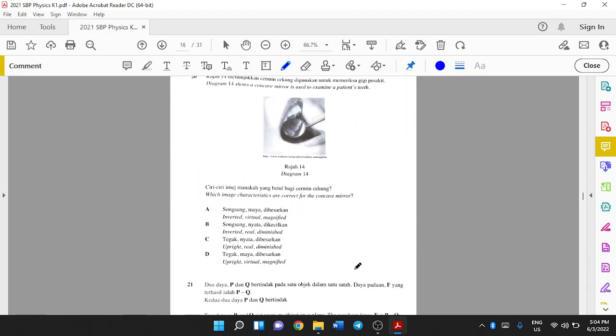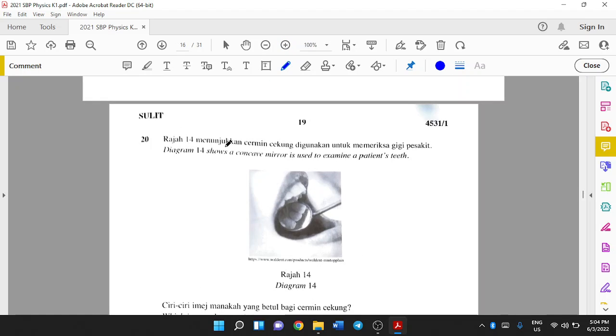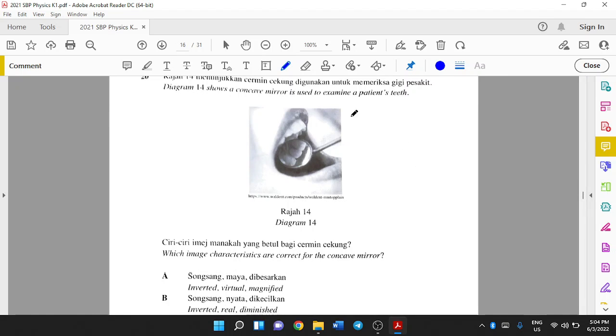Finally, the last question we discuss today: diagram 14 shows a concave mirror used to examine a patient's teeth. So this is a mirror. Remember, our concave mirror has the same characteristic as a convex lens, whereas our convex mirror has the same characteristic as a concave lens.